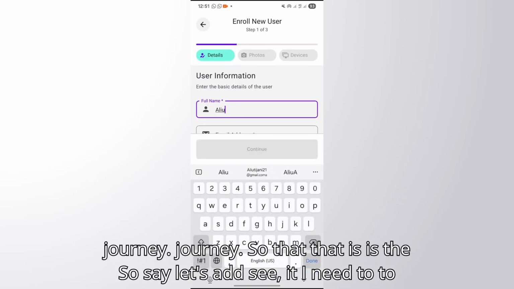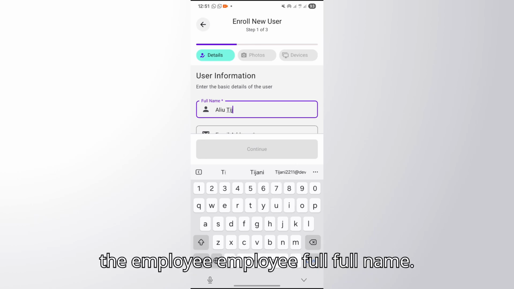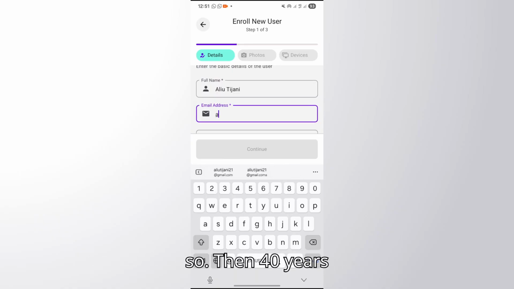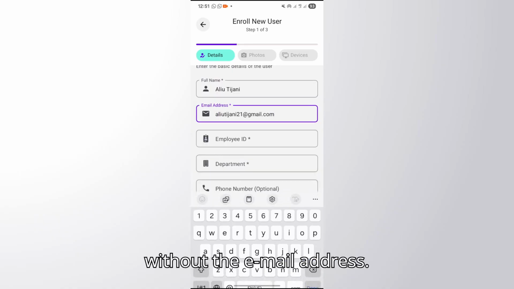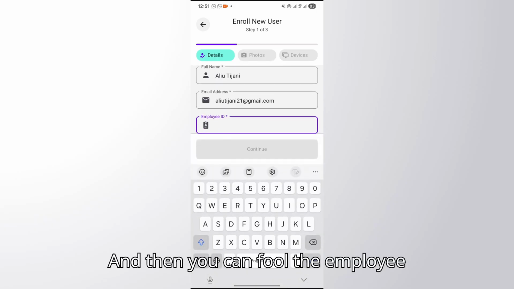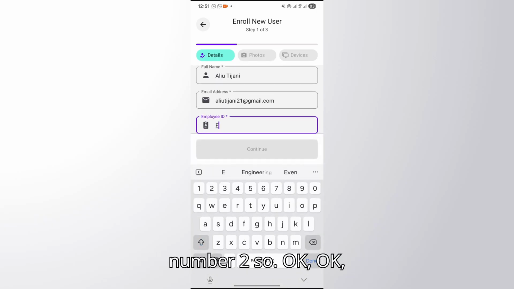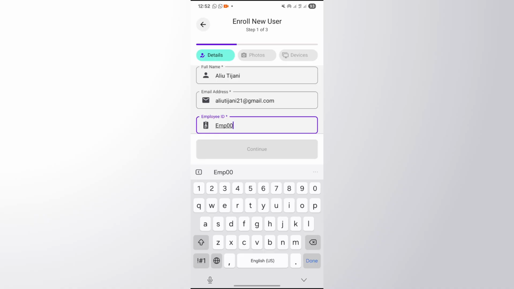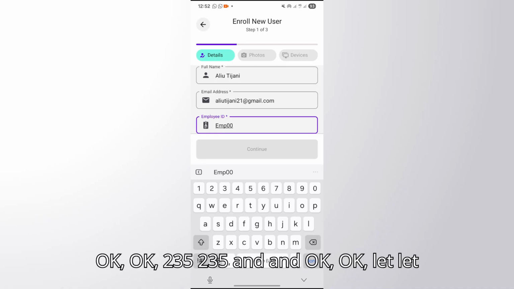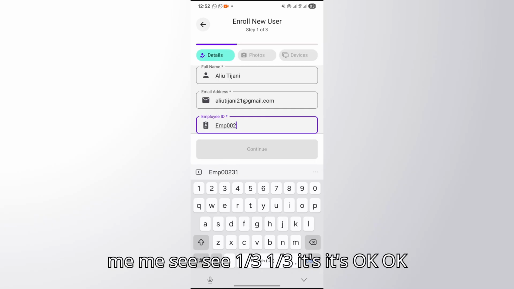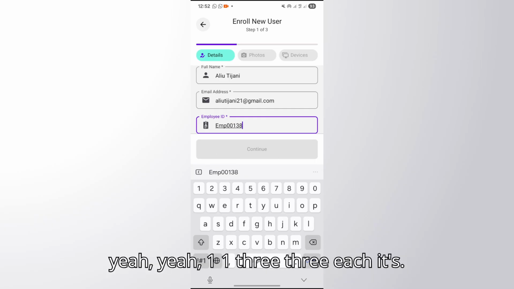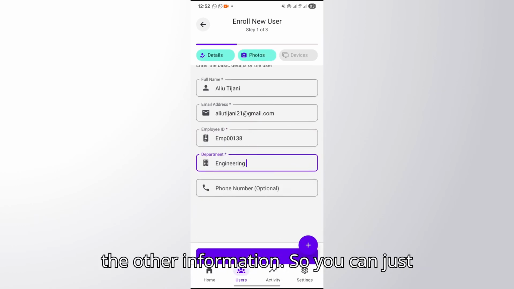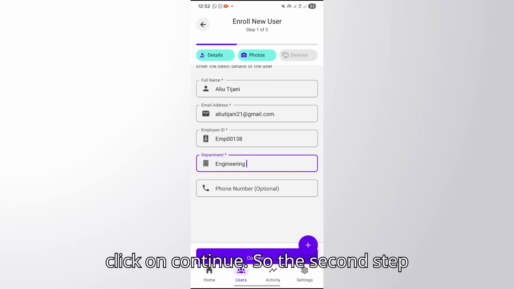So let's say Alif Tijani, that's the employee full name, like an employee of some big bank, let's say Bank of Ghana. Then you put the email address here, and then you can put the employee number too. Let me say 138. And then the department, let's say engineering department. You don't need the other information, so you can just click on continue.